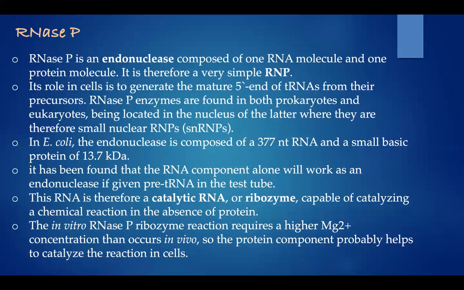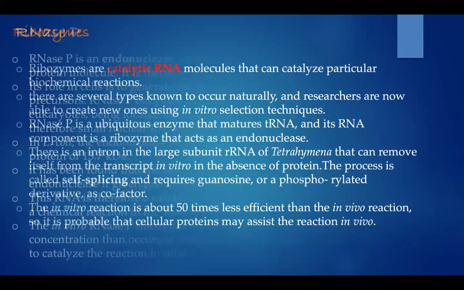So even if protein is absent, this RNA can act as an enzyme, but only in the test tube. When it is in the organism, it requires protein to act as an enzyme. In vitro, the RNase P ribozyme reaction requires higher magnesium 2+ concentration than occurs in vivo. So the protein component probably helps to catalyze the reaction in cells.